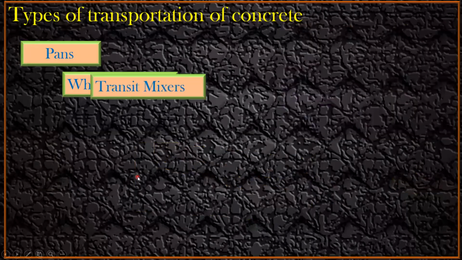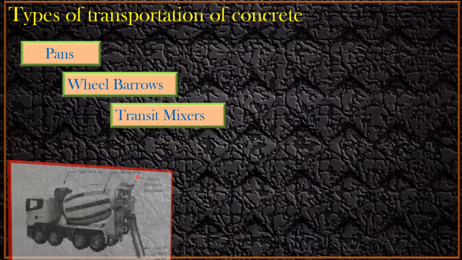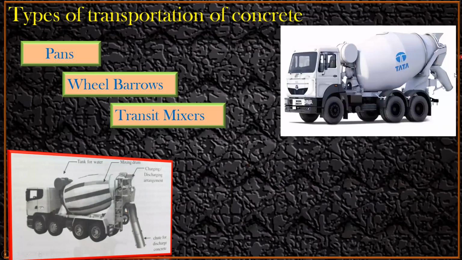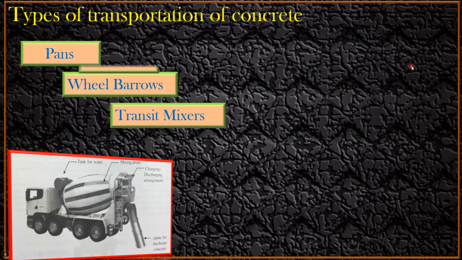The next is a transit mixer, which you already have seen, but try to understand the parts of this. This is a tank for the water we have. This is a mixing drum which we have. This is a charging or discharging arrangement we have, and this is called a chute for the discharge of the concrete, right? So this is how it looks. We already saw that.